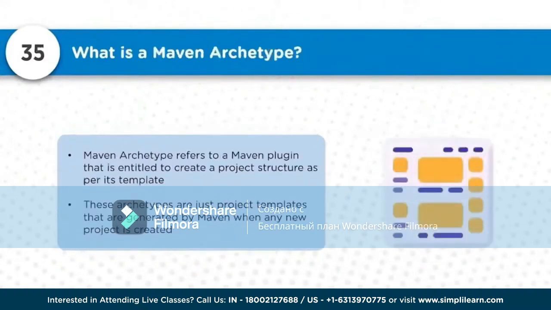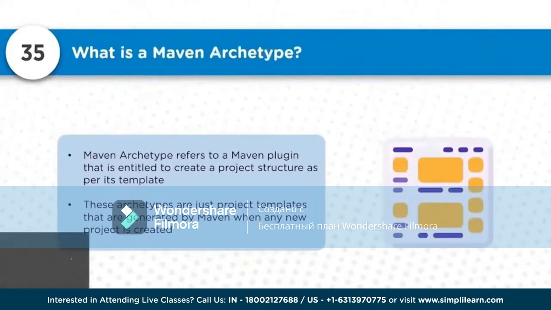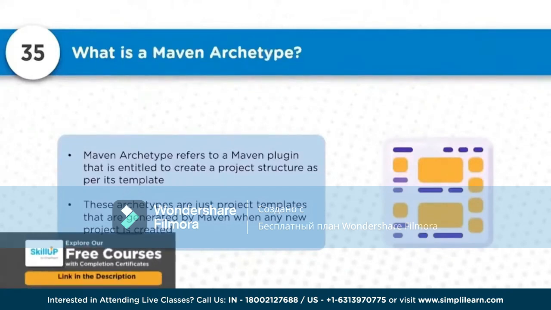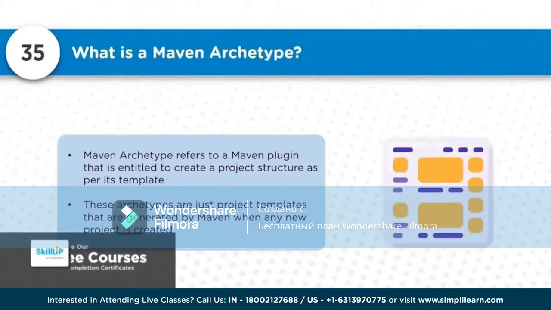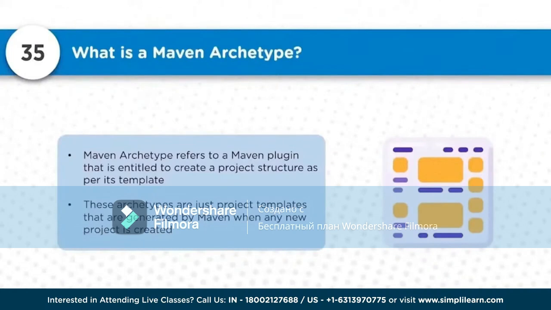Now, what exactly is the Maven archetype? A Maven archetype refers to a Maven plugin that is entitled to create a project structure as per its template. These archetypes are just project templates that are generated by Maven when any new project is created. So this is something we use so that we will be able to create fresh new projects.